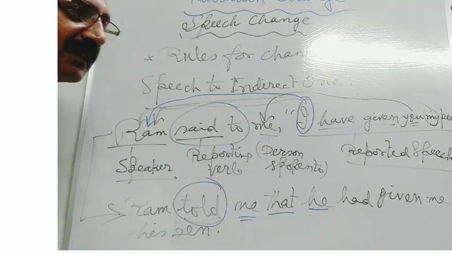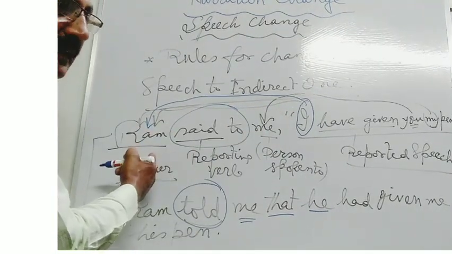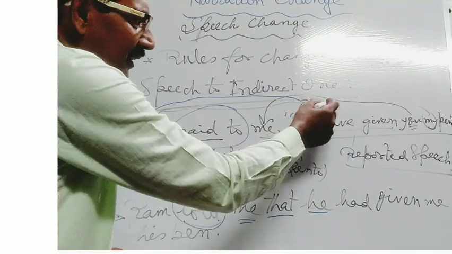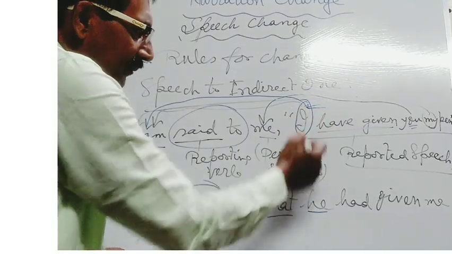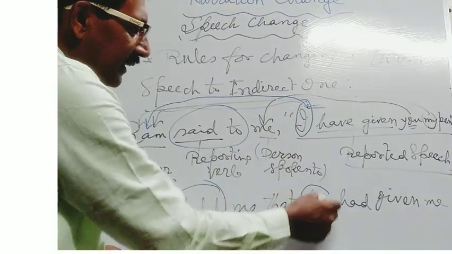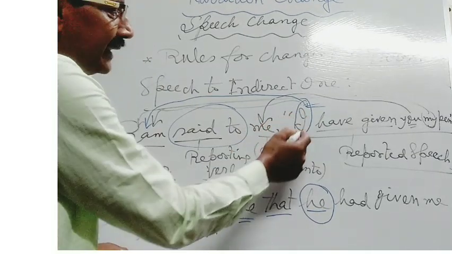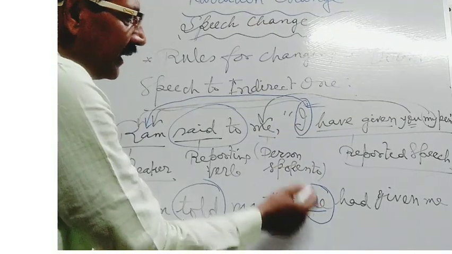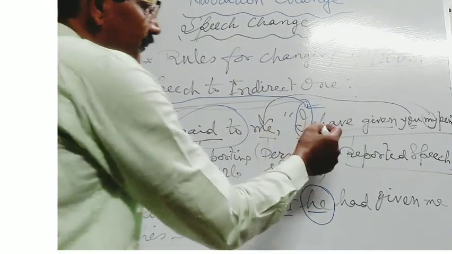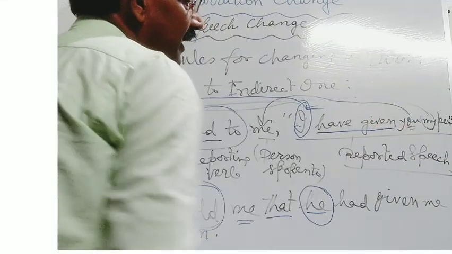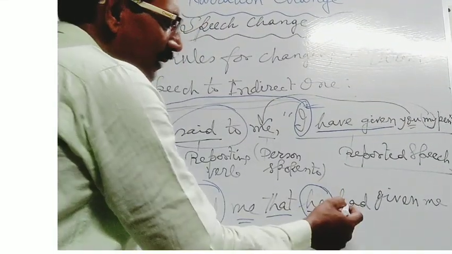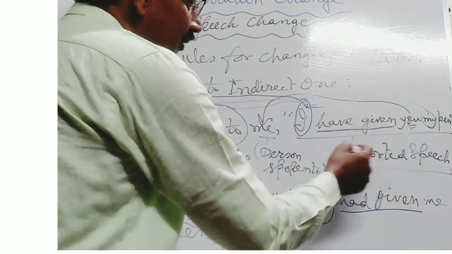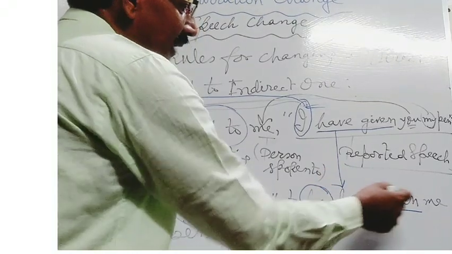As I is the first person, it will be related with the person of the speaker. Ram is the third person. At the time of removing the person pronoun I, you will have to use he instead of I, because here I is in nominative case. Then here have given is used as the present perfect verb, so you have to use the verb in the past perfect form. Have given will be turned into past perfect form had given.